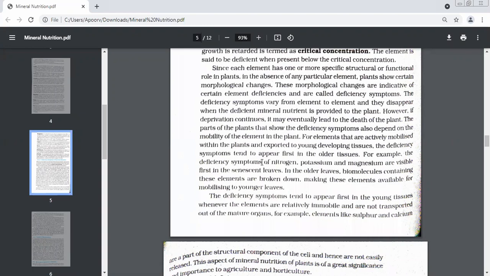Very good, older leaves. However, there are some elements which are not mobile. For example, we just did two: sulfur and calcium. So are they mobile? Can they be transported from the old leaves to young leaves? No, ma'am. Very good. They cannot be transported. That is why the young leaves will not get these. Even if there's a deficiency, the young leaves are not going to get these elements. So you will see the visible symptoms of deficiency in which kind of leaves first, younger leaves or old leaves?